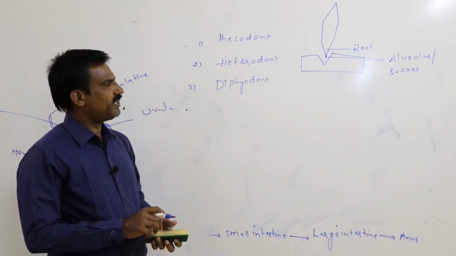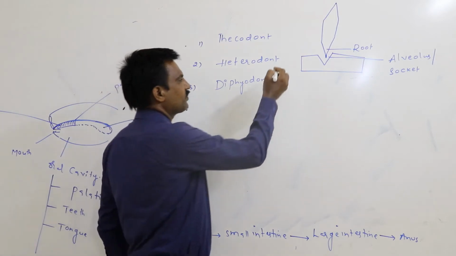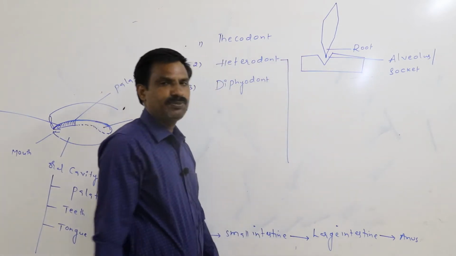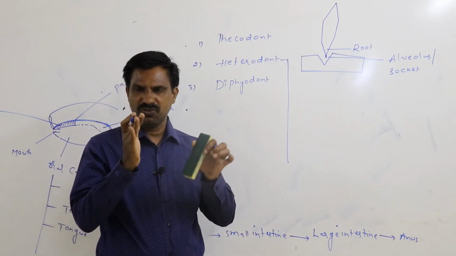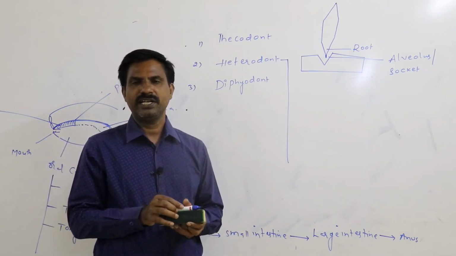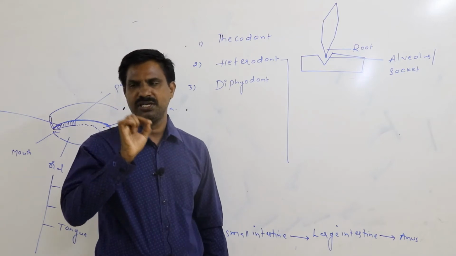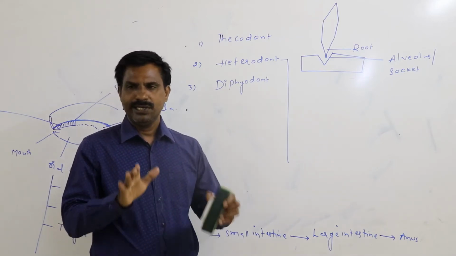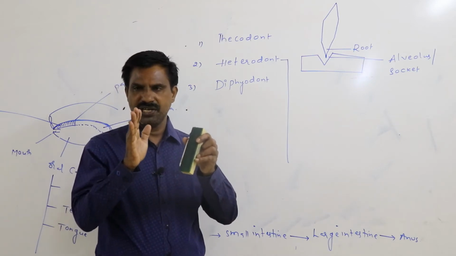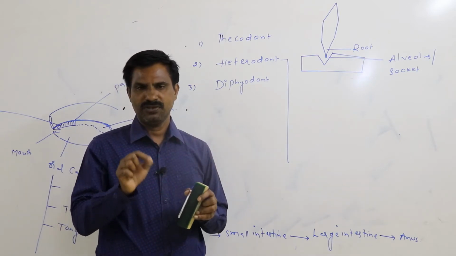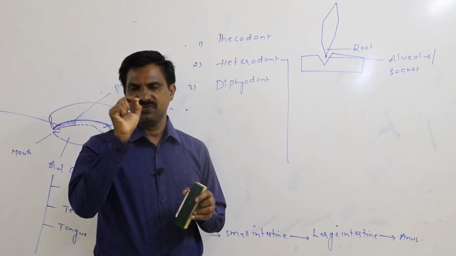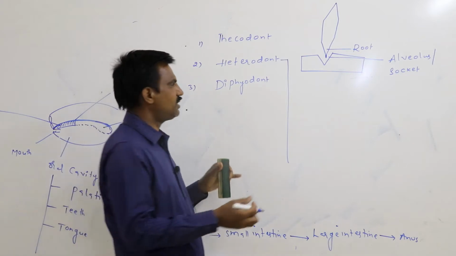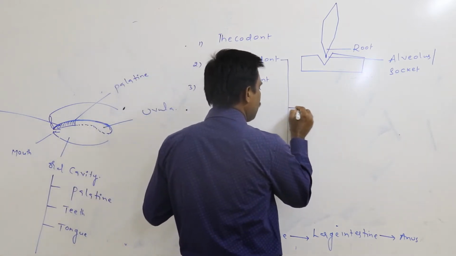Again, the second type is the heterodont. Heterodont means, if the teeth are differentiated into 4 types for performing different functions, then we can say that is heterodont.